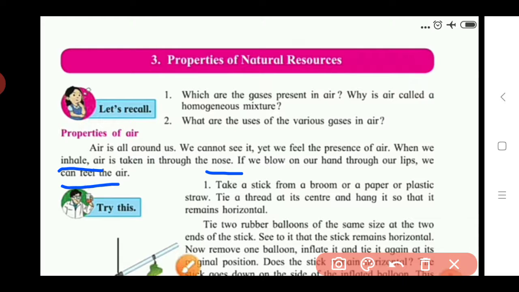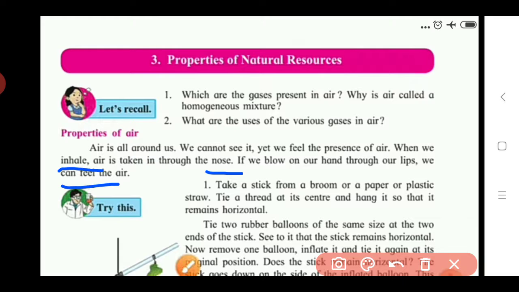How do we feel it? If we blow on our hand through our lips, the air present inside our body goes from our mouth onto our hands. During this activity we feel the air, that is, air is present around us.